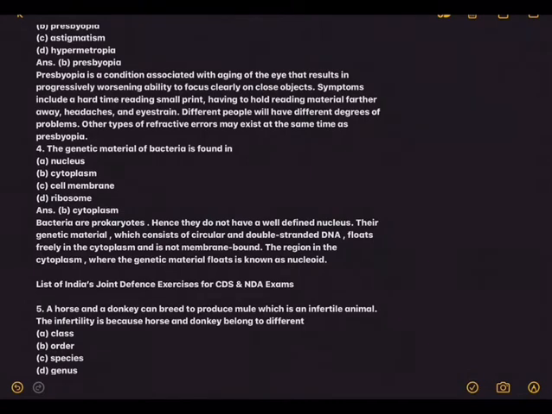In the primitive type, the nucleus is not very clear. Hence, the genetic material will be spread in the cytoplasm. Bacteria are prokaryotes. Pro means primitive, karyon means nucleus. They have a primitive nucleus, in fact we call it nucleoid. Hence, the nuclear material is always spread across the cytoplasm. Hence, the answer is B.